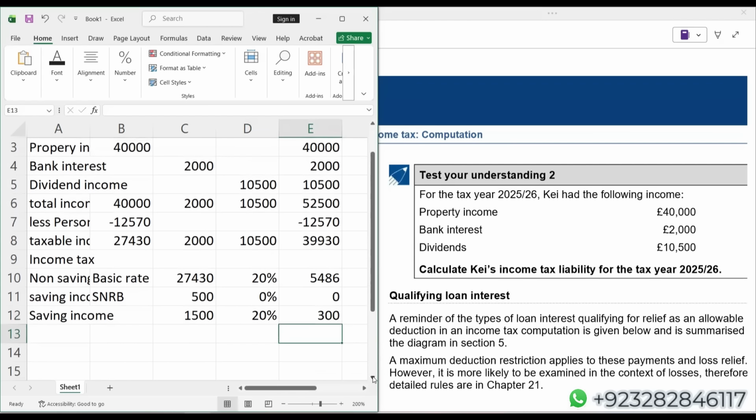Okay. Now, students, we'll go for dividend income. As I mentioned earlier also, every individual, when we say every individual, means everyone. Every individual, irrespective of their tax paying status, gets a nil rate band of £500 for their dividend income. So first, let me just write dividend income, dividend nil rate band, which is 500, 0%.